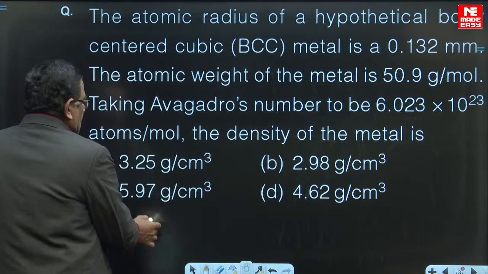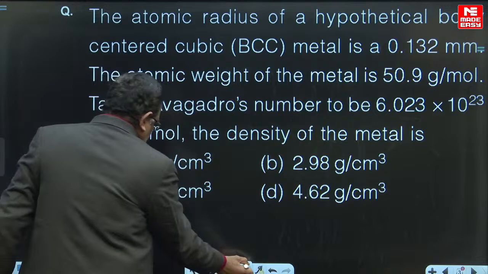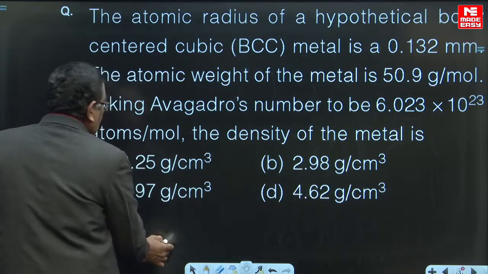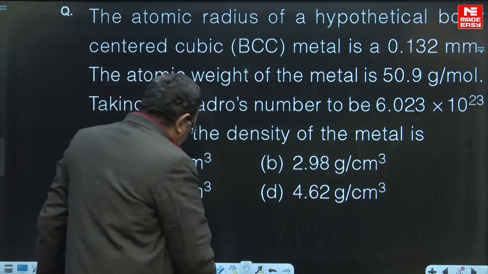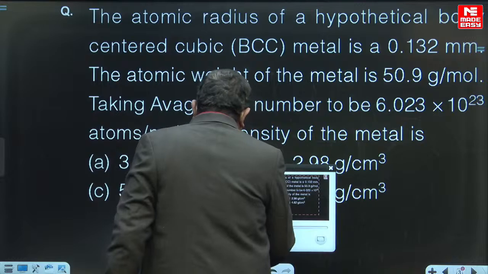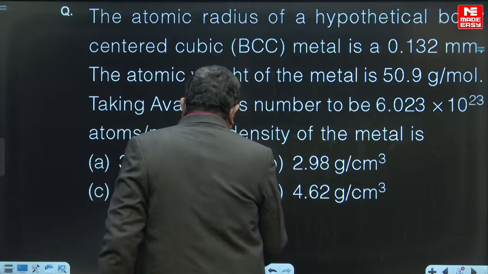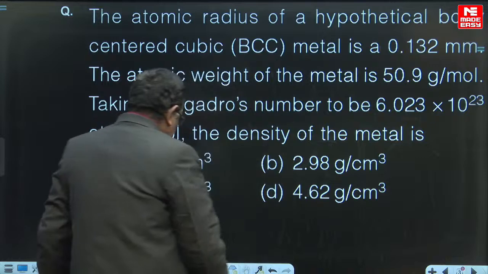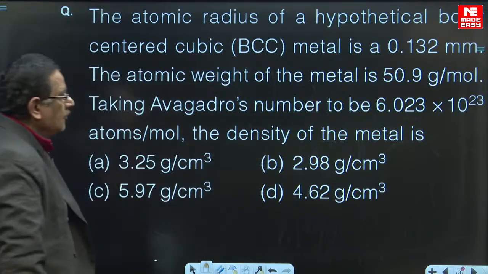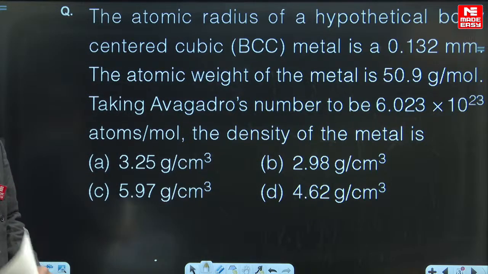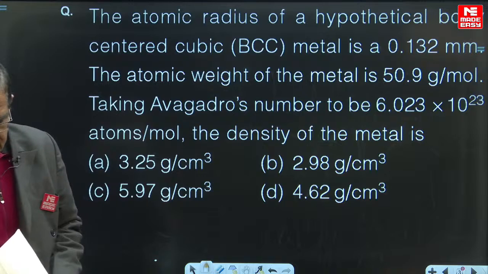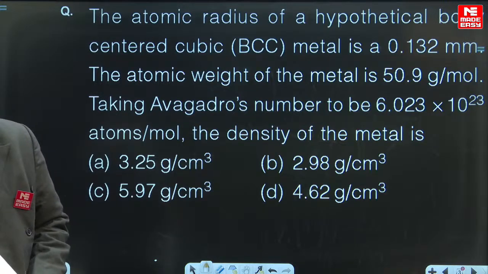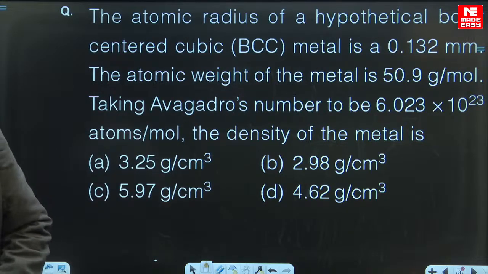This type of question is solvable by looking into the question. What we have is the volume density formula, which is to be applied here.